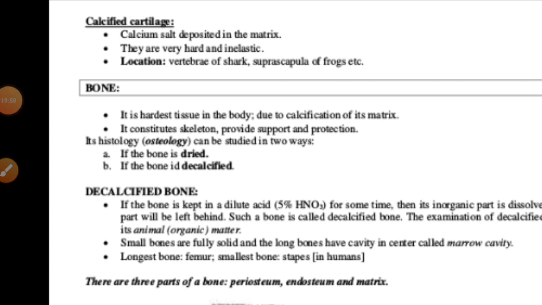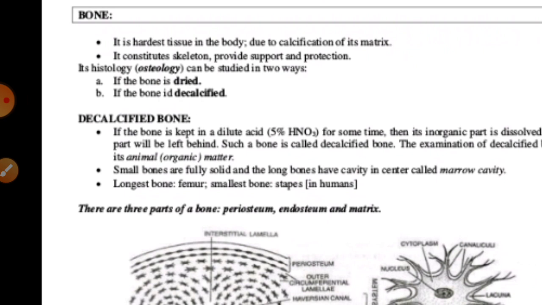Bone is a hard and rigid connective tissue. It has non-pliable ground substance rich in calcium salts and collagen fibers, providing strength to the bones.